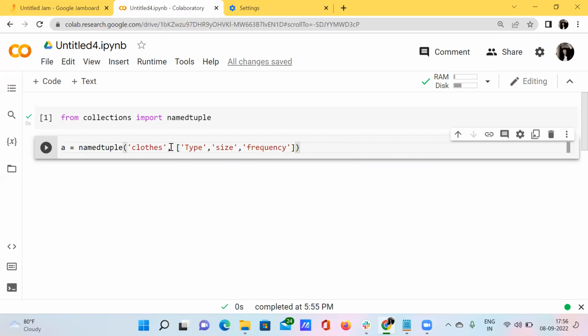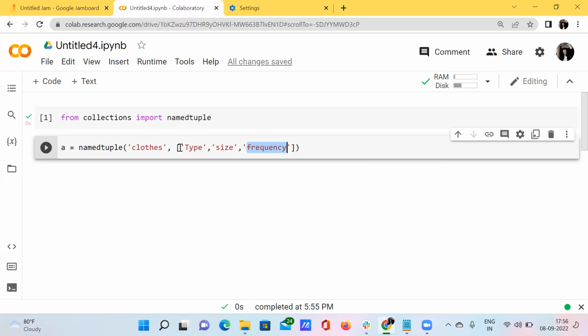So these are all the contents of this particular cloth. Cloth will definitely have a type, like jeans or cotton jeans, or any kind of type, right? Cloths will definitely also have a size, right? And the number of cloths which anybody would buy is nothing but the frequency.